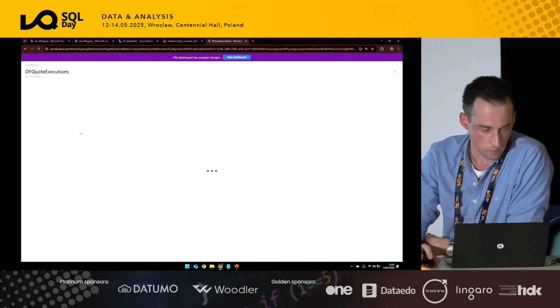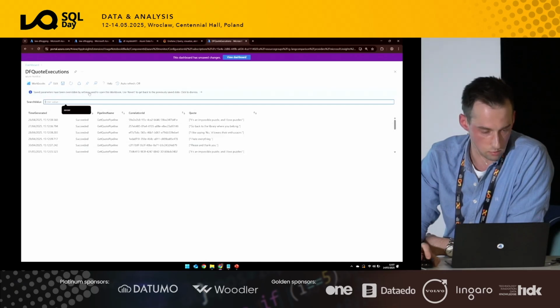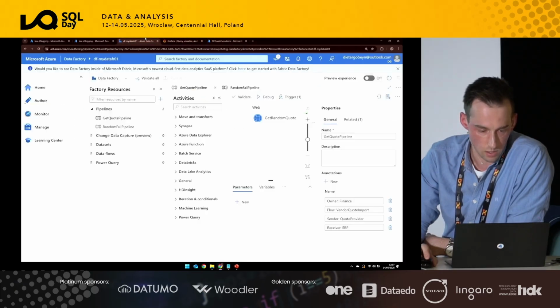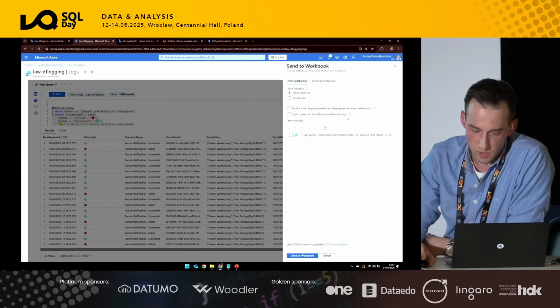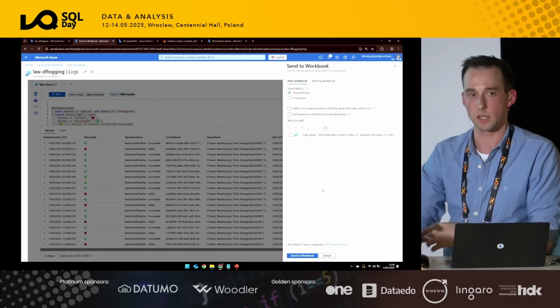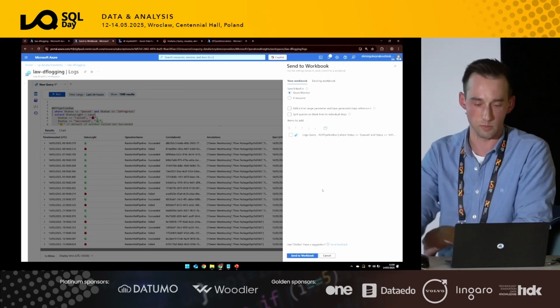And now, this is really where we autosave. Okay, delete autosave, I assume. So there's another option available here. So instead of the save, I think you can also send it to a workbook indeed, yeah. So this part, it will then create a new workbook or an existing workbook. And so instead of pinning it to the dashboard, you can create multiple smaller dashboards with a little bit more interaction there.